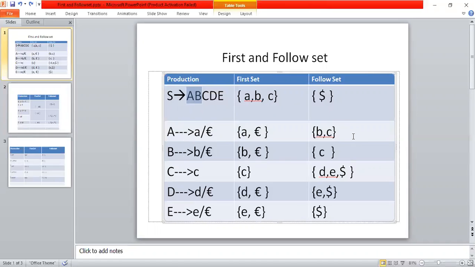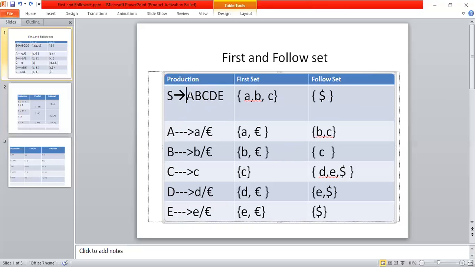Now I am going to calculate the follow set. According to the rule, for any start symbol, the follow set contains dollar. Here the start symbol is S. In this entire production, the start symbol is S. Therefore, the follow of S contains dollar. And remember one more thing: to calculate the first set, we consider the left side symbol, and to calculate the follow set, we should consider the right side of the symbol. On the right side, we don't have any S. So, according to the first rule, follow of S contains dollar because it is the start symbol.